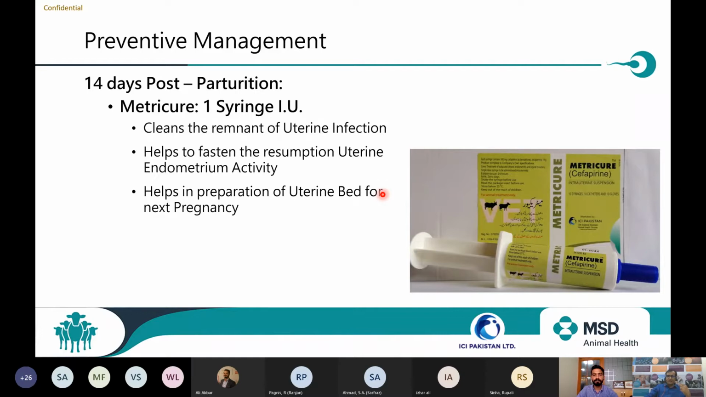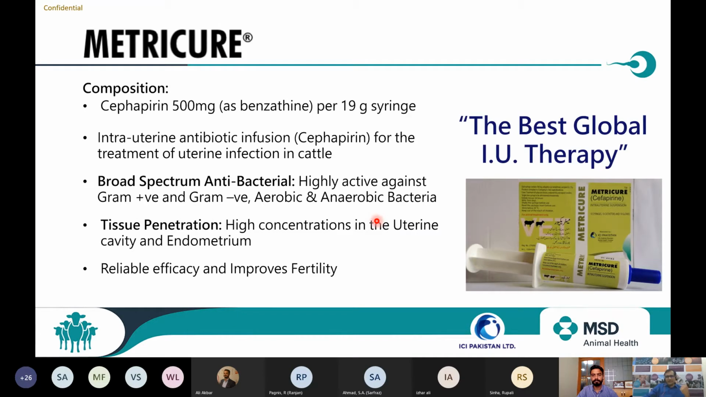So why Metricure? Why not any other intrauterine? What is the benefit of Metricure? What is the edge of Metricure? It is a cefepime 500 mg syringe. The total weight of the syringe is 19 gram, in which 500 mg cefepime is contained. So if you see, the base content is very high.